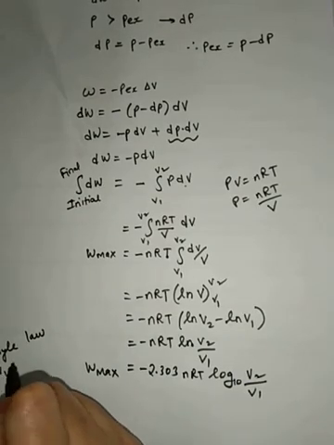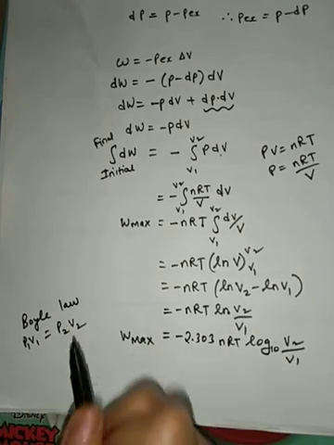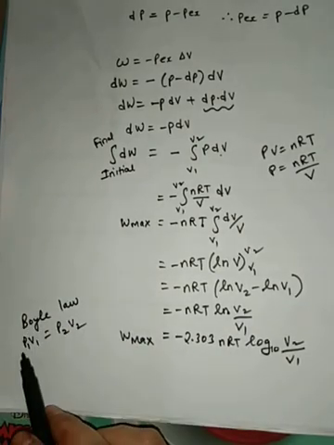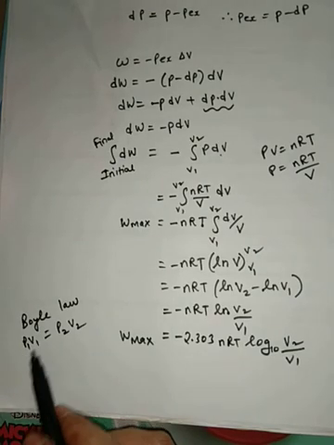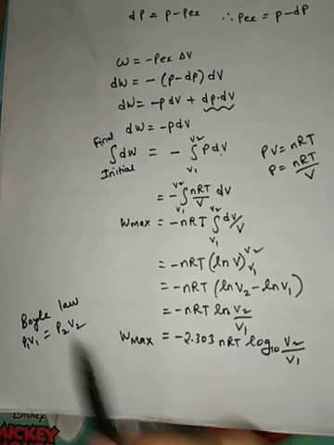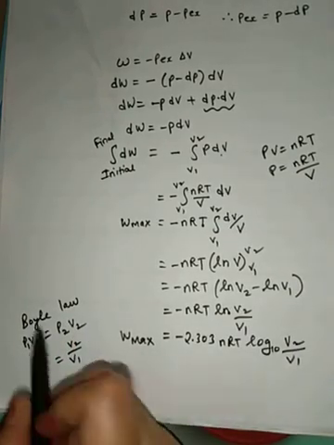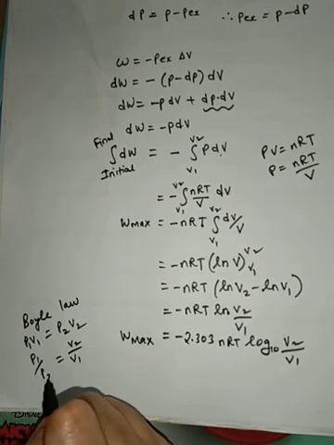So P1 V1 is equal to P2 V2. Right? Boyle's law, the product of pressure and volume is constant. So P1 V1 is equal to P2 V2. Then what will V2 by V1 be? Bringing V1 down, it is P1 upon P2.